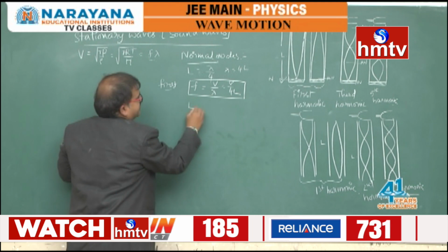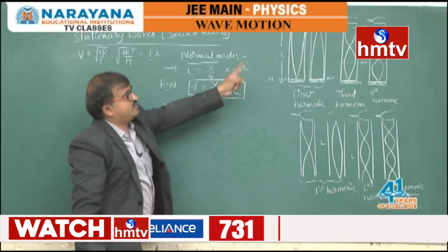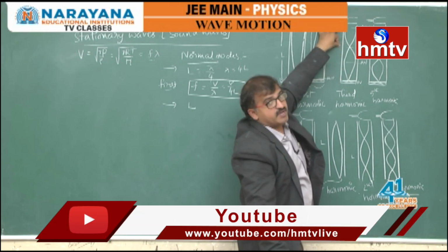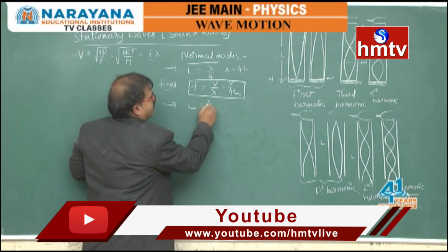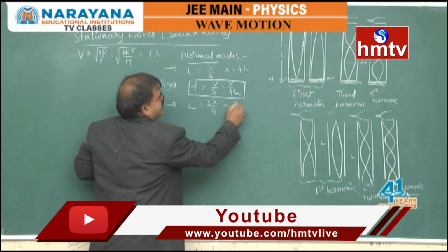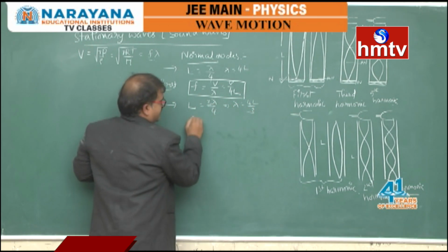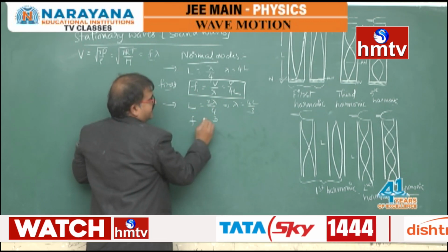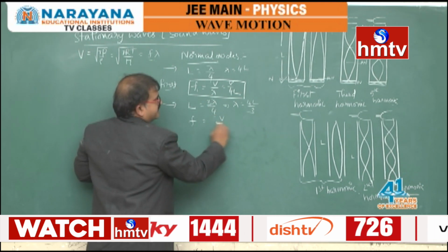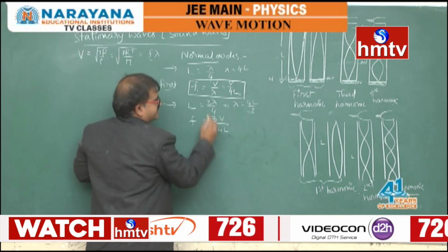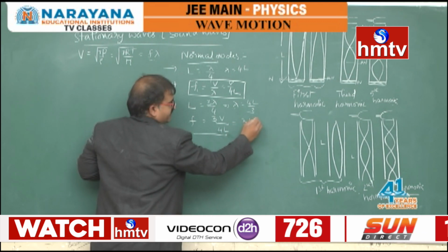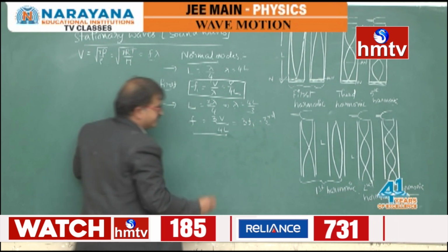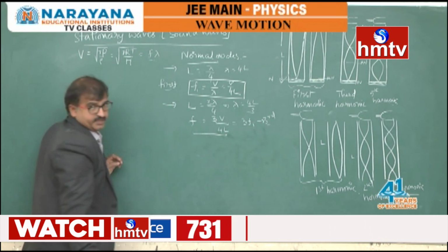In such a case, for the second mode, the L value will be equal to lambda by 2 plus lambda by 4, so it is 3 lambda by 4. This implies lambda is equal to 4L by 3. So the frequency, F is equal to V by lambda, that is V by 4L by 3, which is 3 times the fundamental frequency. This is called the third harmonic.